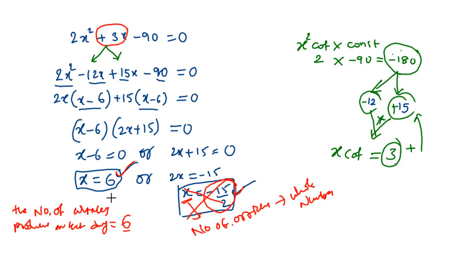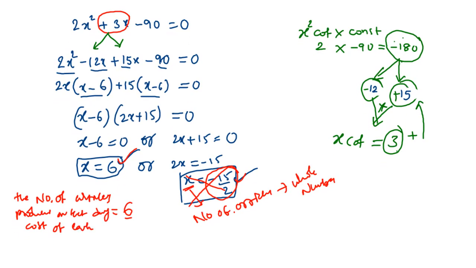Now if the number of articles produced on the day is 6, then what is the cost of each article? We have taken it as 2x + 3. By substituting the x value here, 2 into 6 plus 3. So 2 into 6 equals 12, plus 3, which equals 15. 15 rupees is the cost of each article.